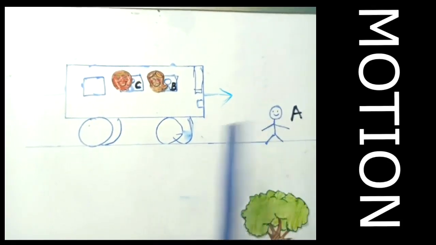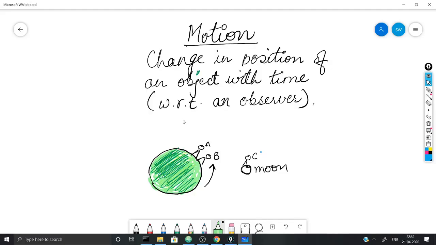So, what is the definition of motion? Students, define what motion is. Motion is defined as the change in position of an object with time, of course with respect to an observer. So here again an example is there. On earth there are two people, A and B, and A is saying that B is at rest, B is saying that A is at rest, nobody is in motion. But this observer, C, who is on moon, is saying that A and B both are in motion.